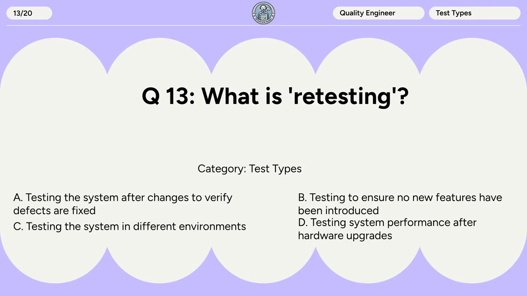Question 13. What is retesting? A. Testing the system after changes to verify defects are fixed. B. Testing to ensure no new features have been introduced. C. Testing the system in different environments. D. Testing system performance after hardware upgrades.